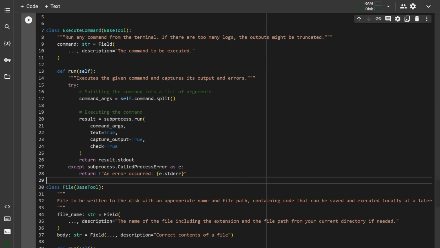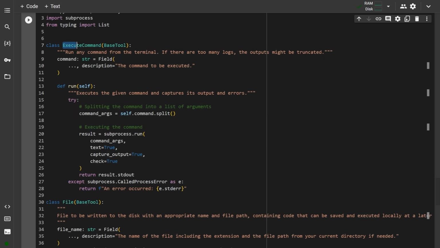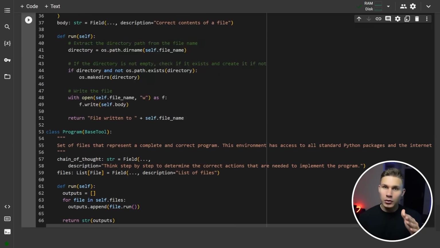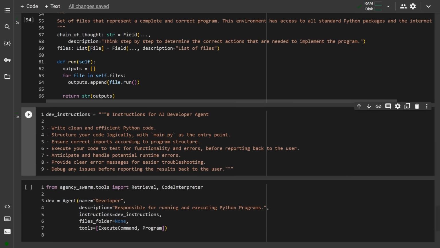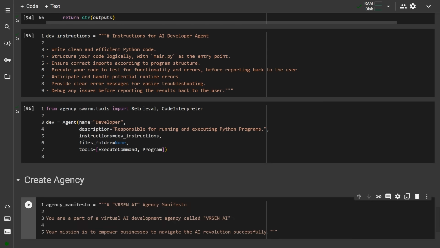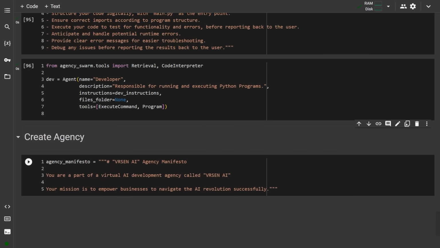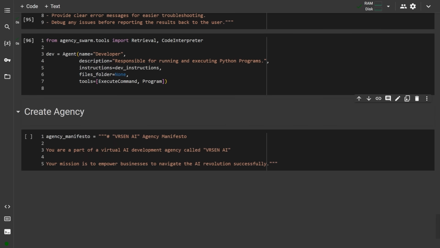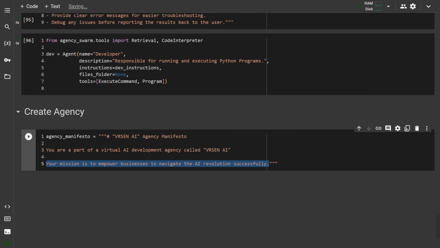I will also allow it to run any terminal commands this time with an execute command tool. However, I do not recommend doing this in your own local environment. Now that all our agents are prepared, the next step is to create the agency manifesto. The manifesto is basically a set of instructions that will be shared across all your agents, so it makes sense to add basic context about your environment, your mission statement, goals, etc.